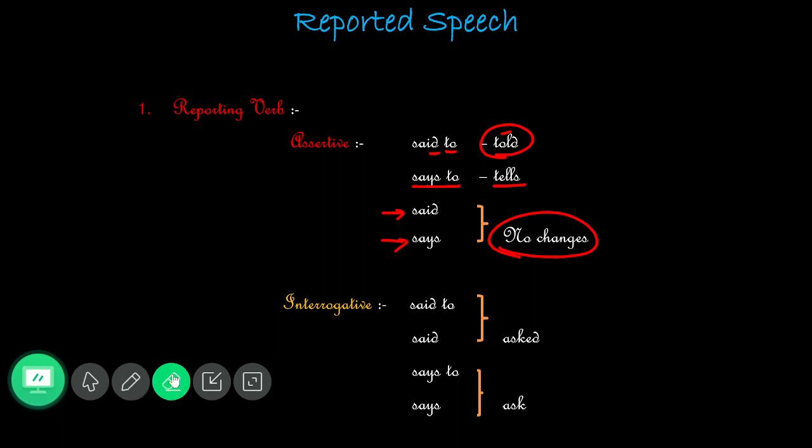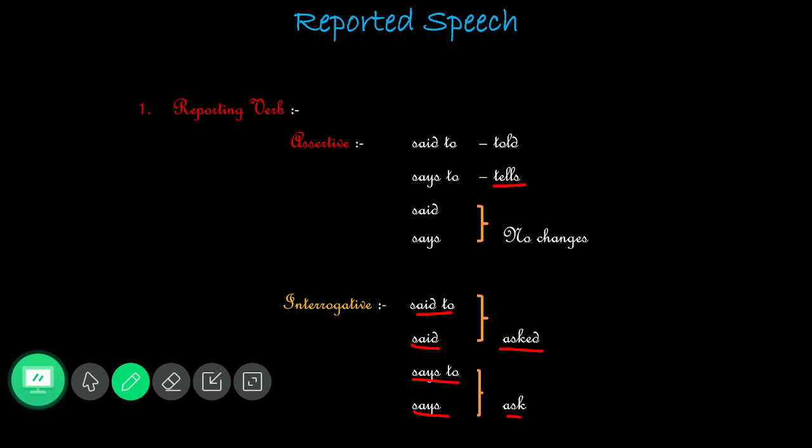And the next to that, okay, for interrogative, there I have mentioned past form and then the present form, right? Say yes or no, my dear? Past form and then the present form. What is the past form of reporting verb? Even they can give you said to or said. We can write asked. And then present form, says to or says, means we should write ask. Okay. So there you have to remember the past form and then present form.